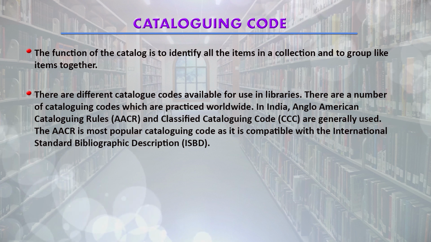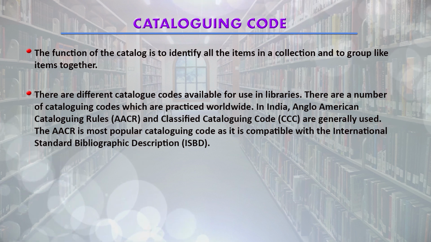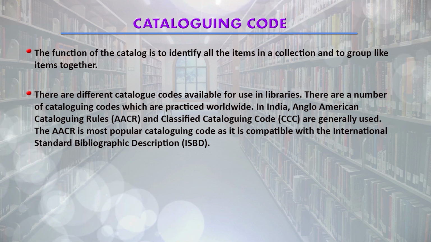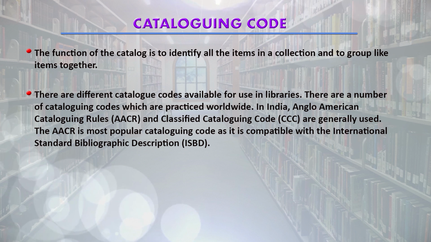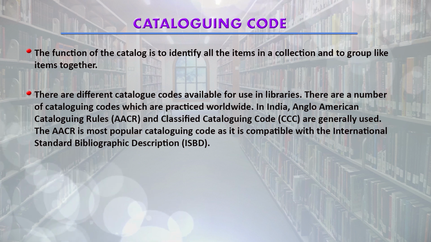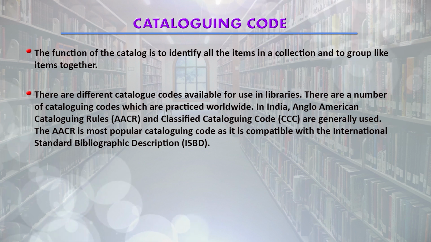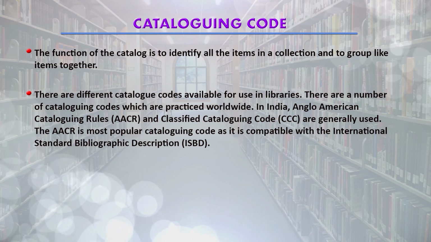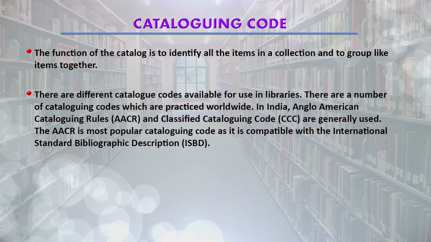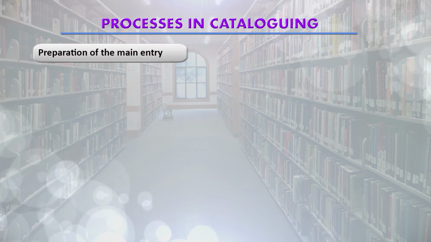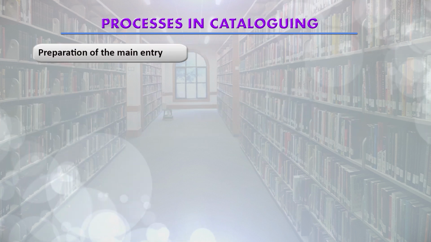But AACR 2 is the most popular cataloging code as it is compatible with the International Standard Bibliographic Description, which we call ISBD. So, according to the requirement of the library, we choose classification scheme as well as the cataloging code.